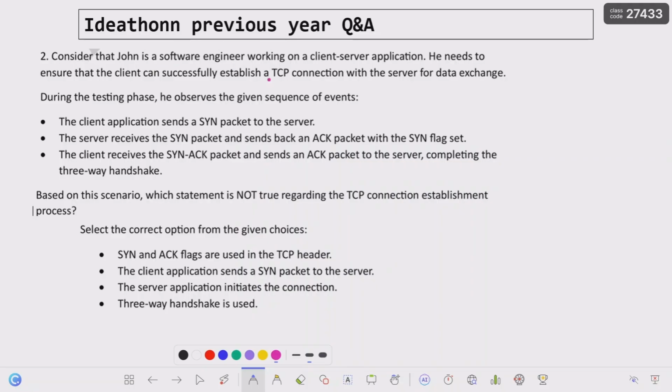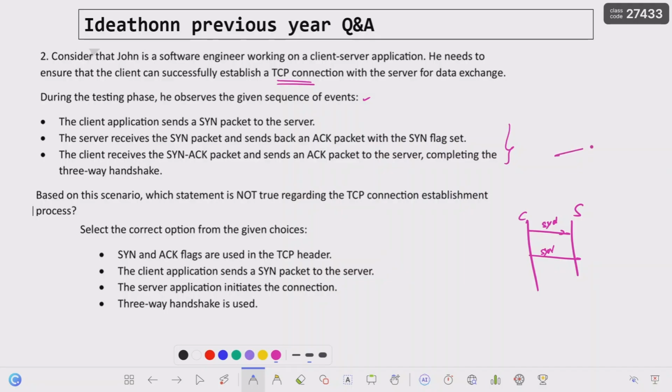Consider that John is a software engineer working on a client server application. He needs to ensure that the client can successfully establish a TCP connection with the server for data exchange. During the testing phase, he observed the given sequence of events while establishing the TCP connection. The client application sends a SYN packet to the server, as we discussed in the previous question. The server receives the SYN packet and sends back an acknowledgement packet with the SYN flag set, so it is also activating the SYN flag.